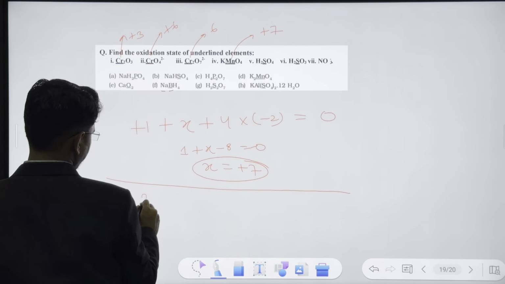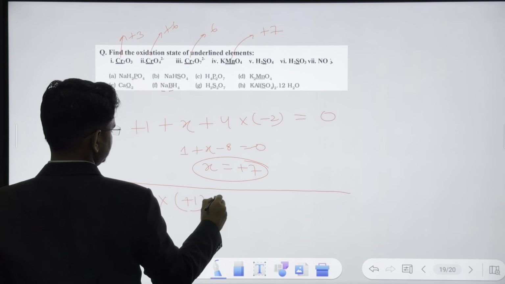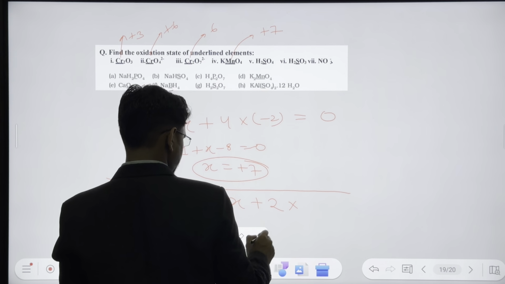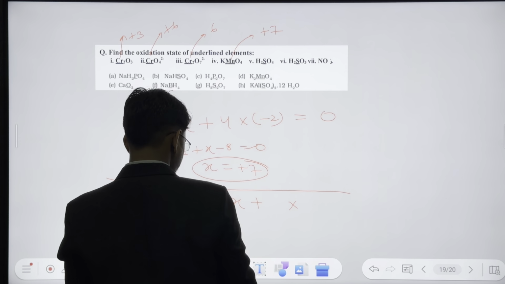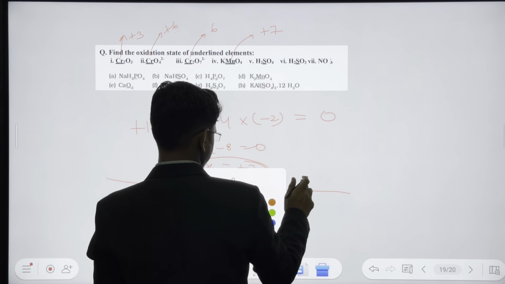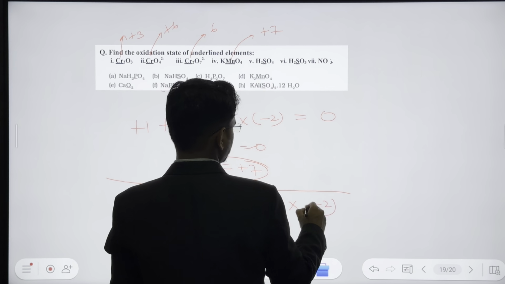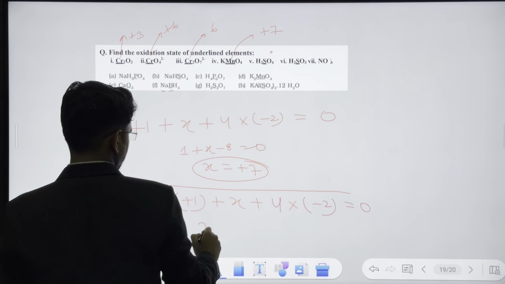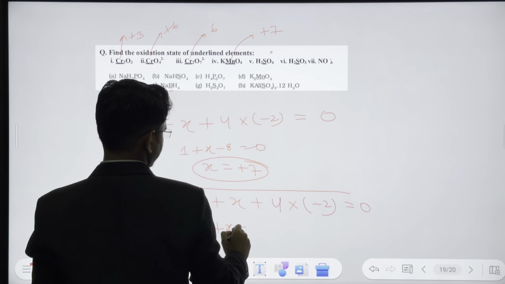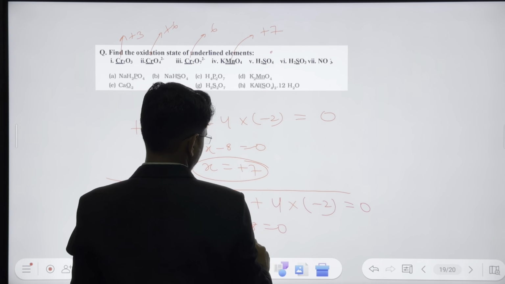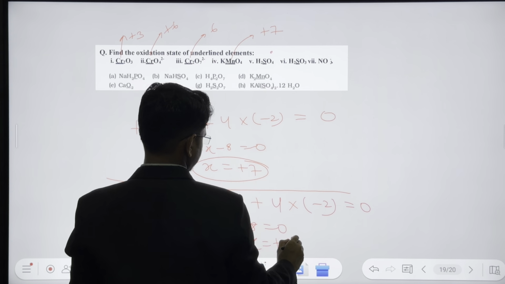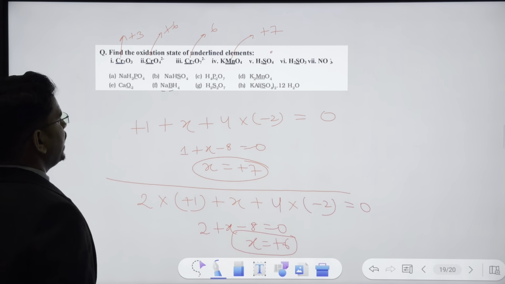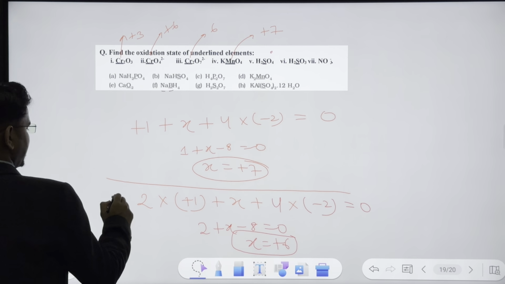So 2 hydrogens will be 2 into +1, plus x, plus 4 into -2, since 4 oxygens are there, is equal to the overall charge, which is 0. So 2 plus x minus 8 is equal to 0. So x is equal to +6. Okay, and then we have the next one.